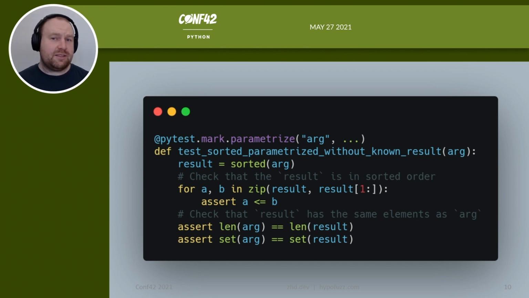And additionally, we'll check that we have the right elements by checking that we have the same set of elements in the output as we did in the input. Now, this isn't quite perfect. First, it only works for lists where the arguments are hashable, that is, we can put them in a set. That's basically fine for now, but it also permits an evil implementation, where if I had the list 1, 2, 1, I could sort it by replacing it with the list 1, 2, 2.